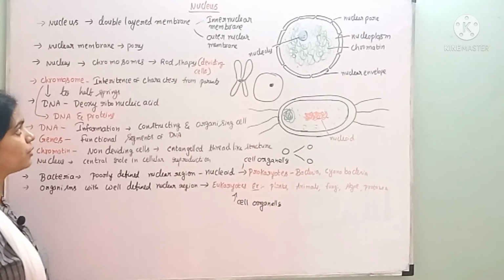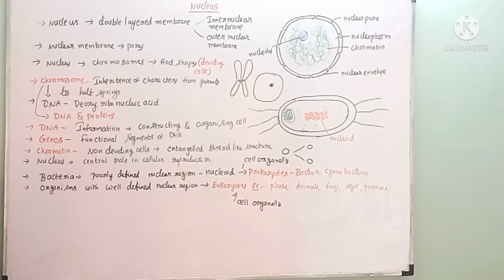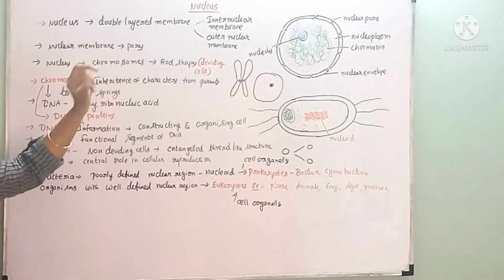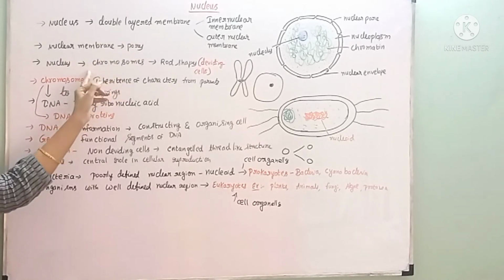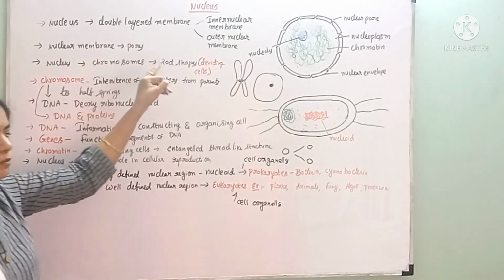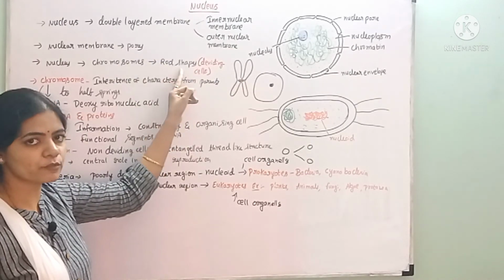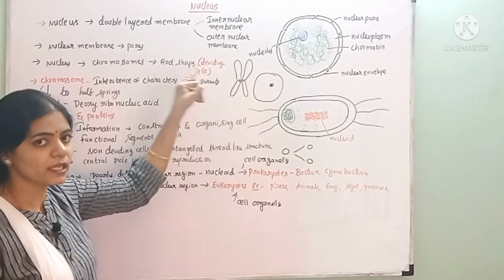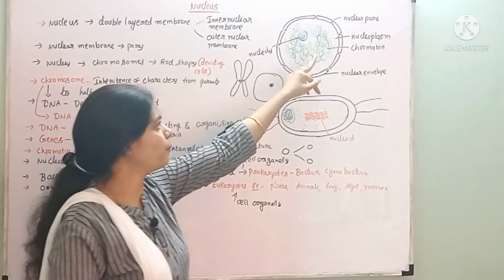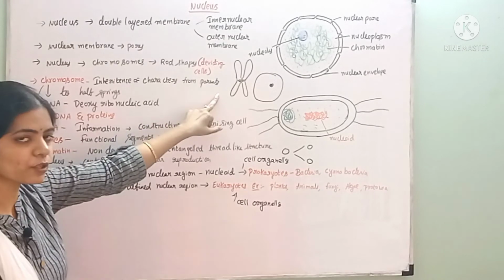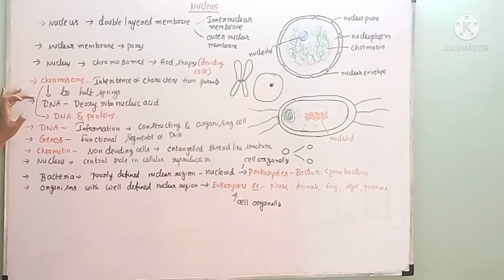So this is about the nucleus. Once again, we'll study this. The nucleus has a double-layered membrane and it is porous. The nucleus consists of chromosomes which are rod-shaped, and these rod-shaped chromosomes are visible only in dividing cells. In the non-dividing state, it is in the form of a thread-like structure called chromatin, and these chromosomes consist of DNA and proteins.